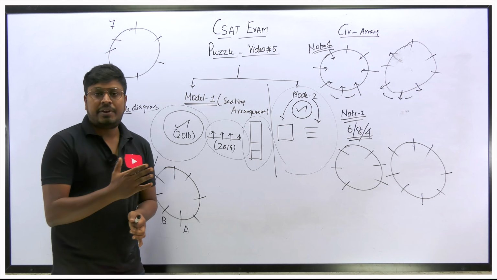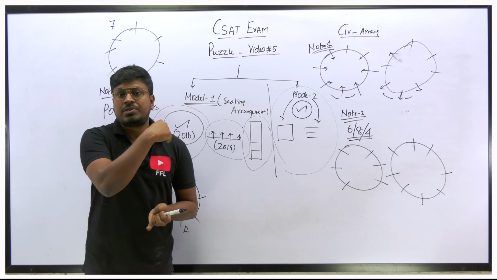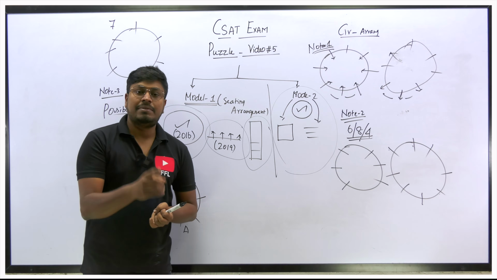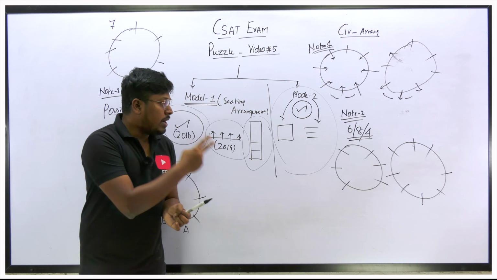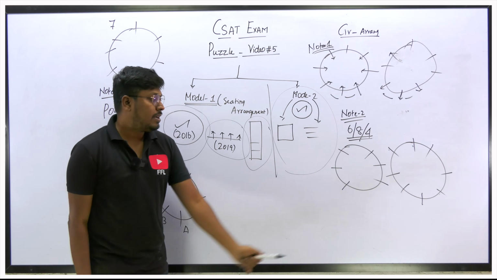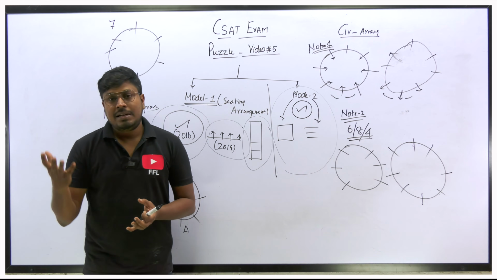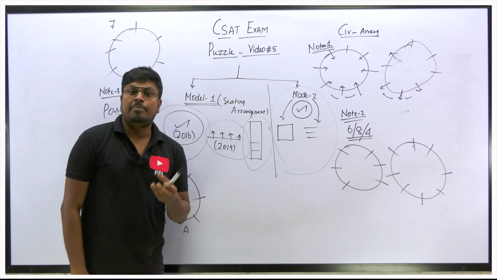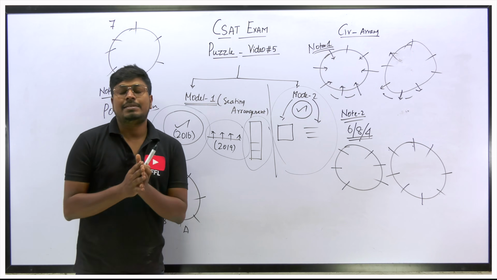In this video, we will be solving a question from a circular arrangement. If it is a circular arrangement, make sure before solving a question that these 3 notes are always important. Note number 1: first check the question whether all the people are facing the center or outside, or some facing inside and some outside. Point number 2: check whether 8, 6 or 4 people are sitting. For all even numbers, we have to draw a diagram with each person facing each other. If it is an odd number, you can just seat the people at the circular table. And the last note is the possible diagram. Always make sure to draw a possible diagram, because only then is it easy to get the answer.